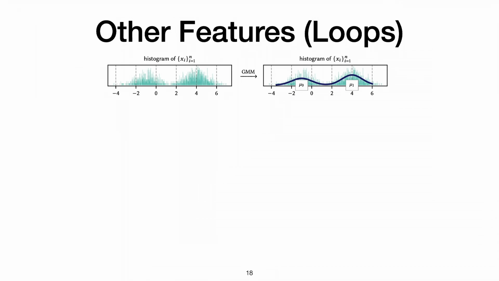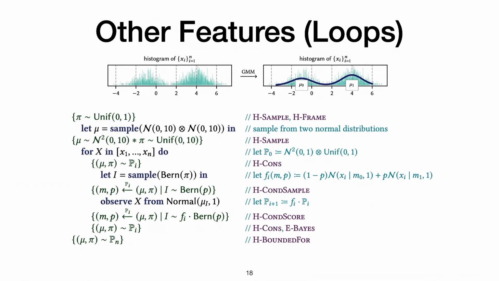We have other features as well, such as loops, and we use them to prove things such as a clustering algorithm in Bayesian inference. The proof is slightly long, but if you're interested, you can read our paper.